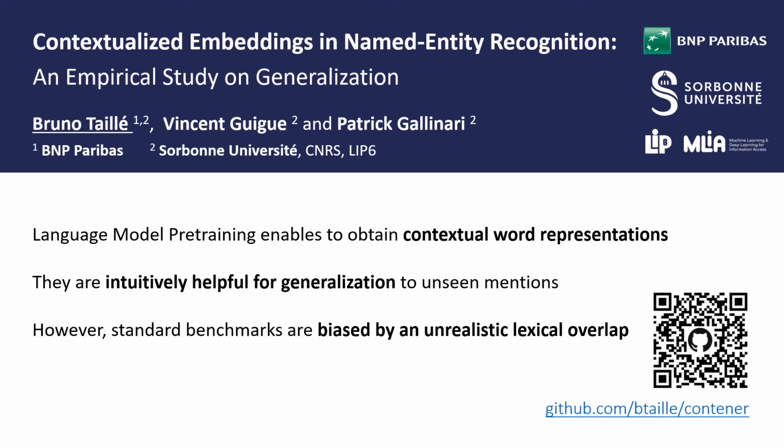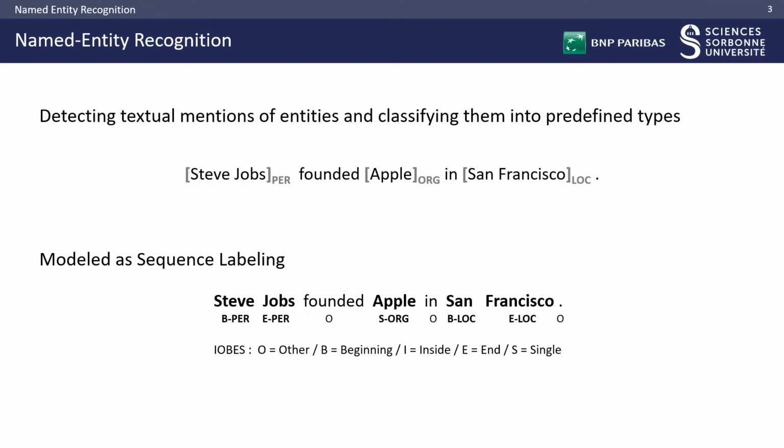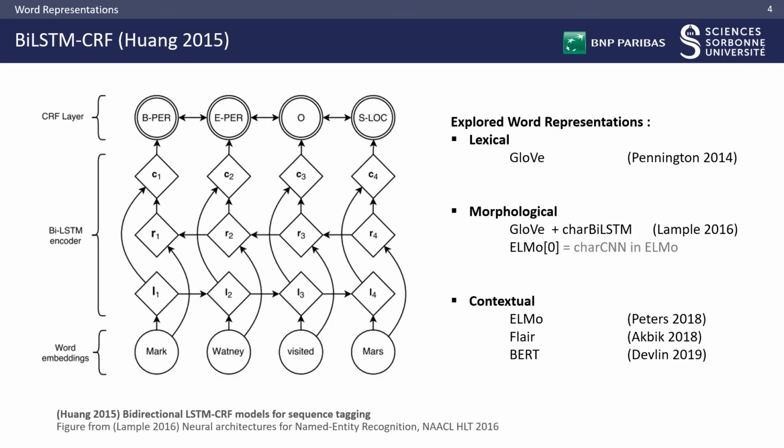We show that the generalization capabilities of language model pre-training are underestimated because of an unrealistic lexical overlap in standard benchmarks. Let me first quickly introduce the named entity recognition task and the word representations we studied. NER consists in detecting words referring to certain types of entities, and it is often modeled as a sequence labeling task. The state-of-the-art architecture for sequence labeling is the BLSTM-CRF, introduced in 2015.